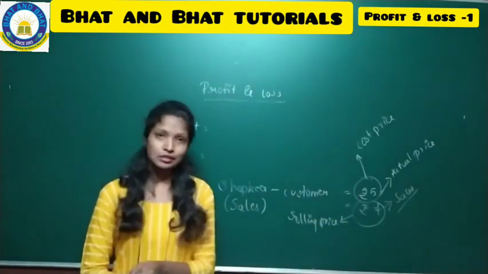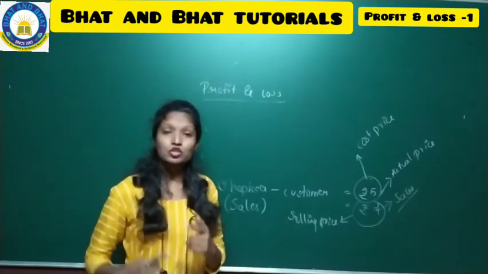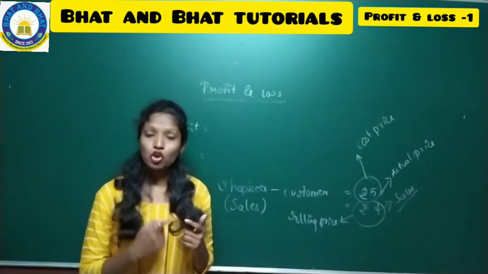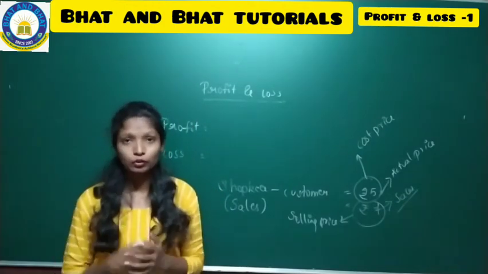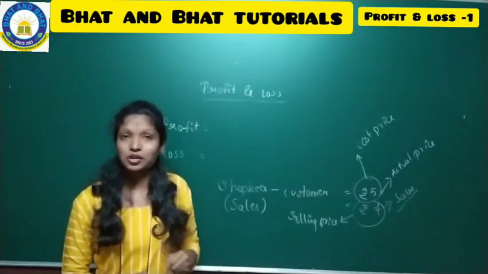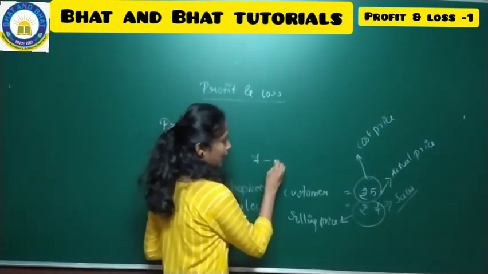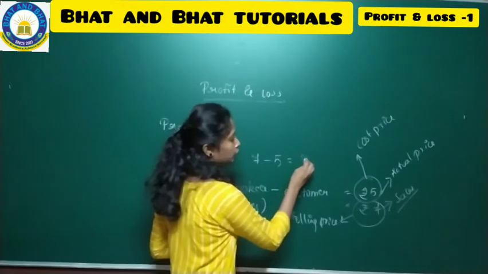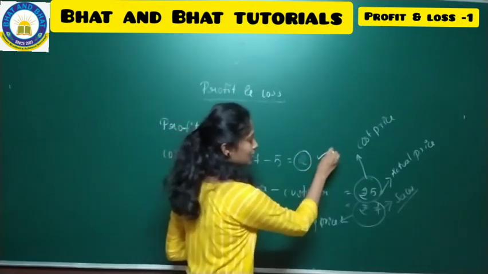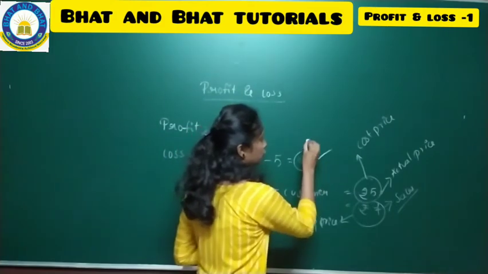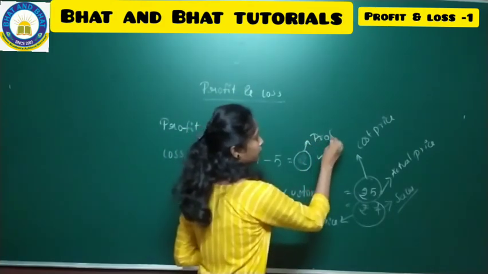So the actual price is 5 rupees for one chalk and the shopkeeper is selling the same chalk for 7 rupees. So how much amount did he gain over there? How much extra amount has he received? So selling price is 7, actual price is 5 and 2 rupees extra he has got. So these 2 rupees extra we are going to call it as what?